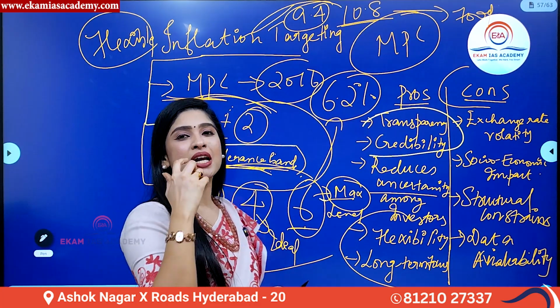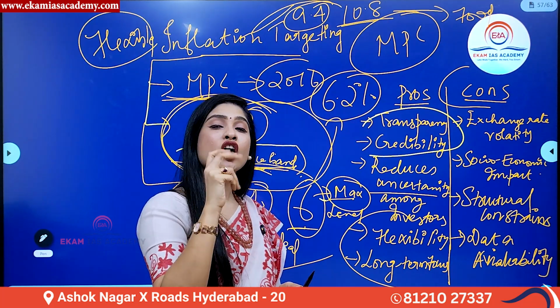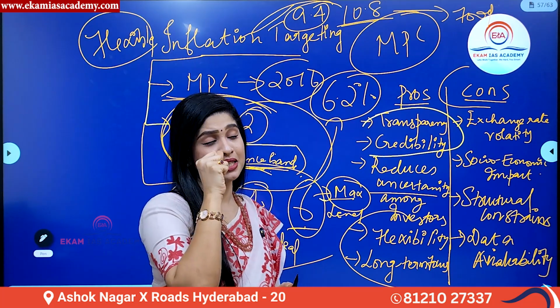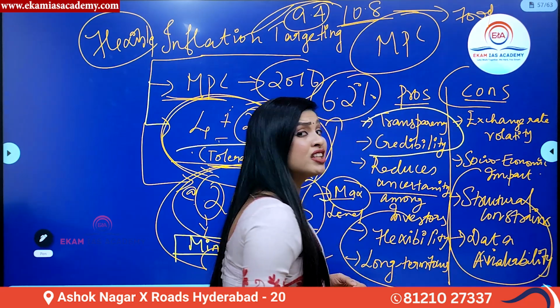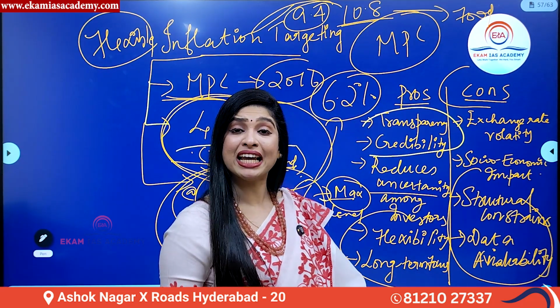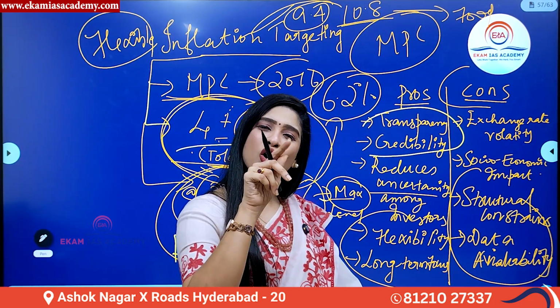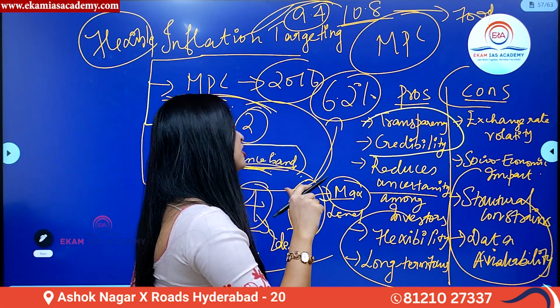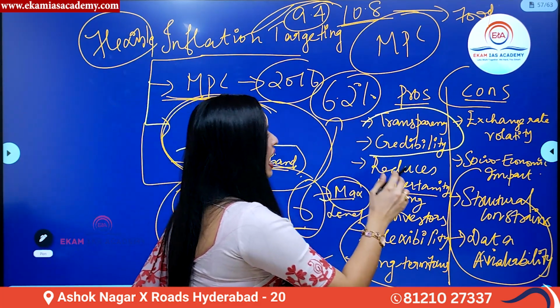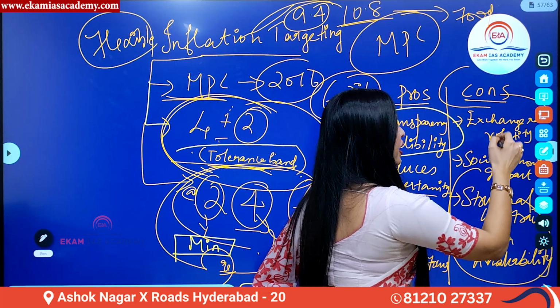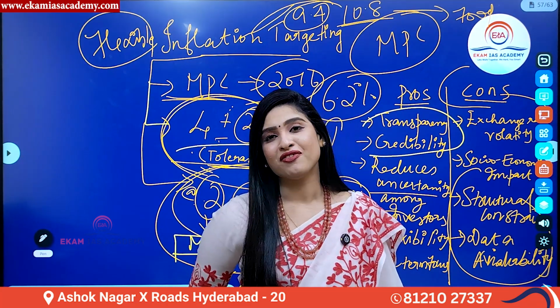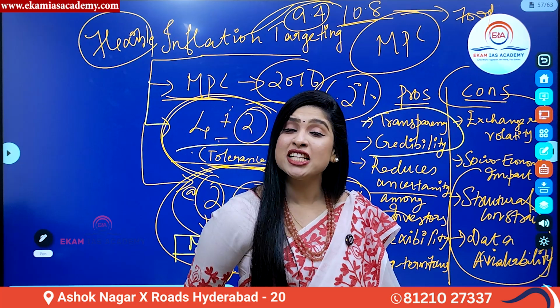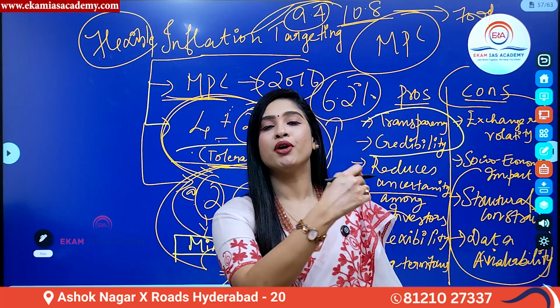So regional disparities many a time occur because of inflation targeting. There is also a lack of availability of proper data on inflation, because we calculate inflation monthly, which makes it difficult to target inflation. And the volatility or fluctuations in the exchange rate is also a disadvantage of inflation targeting.